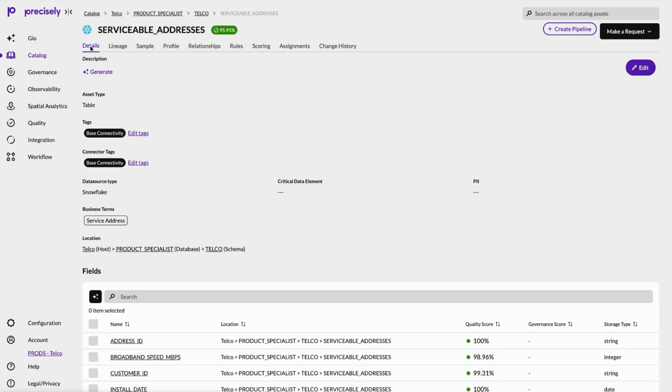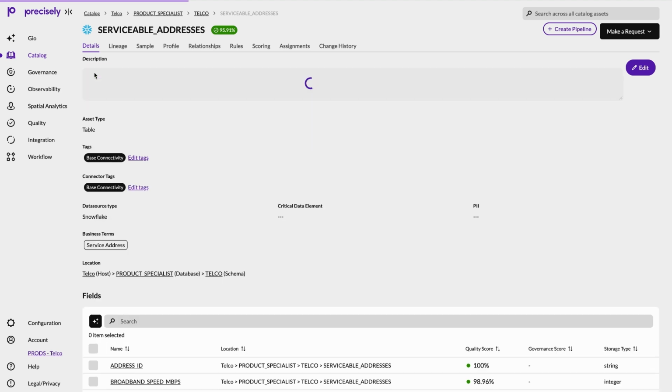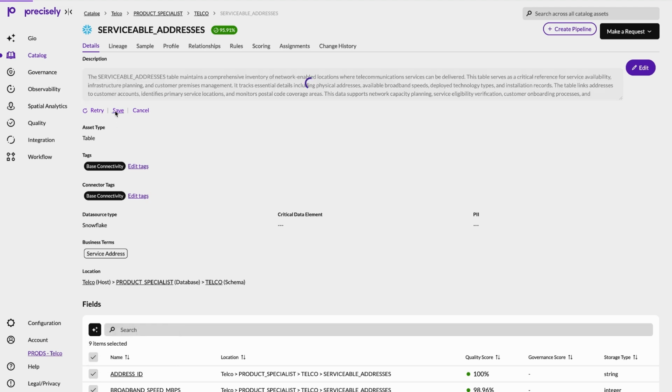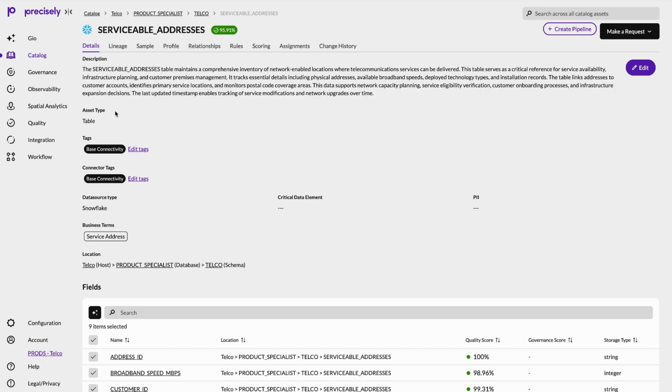At this point, not everything is filled in, and that's intentional. Cataloging isn't just about capturing metadata, it's about building understanding over time. We can use AI assistants to generate descriptions for our datasets, and even our fields, saving us time and instead leveraging our human expertise to validate and certify descriptions. To quickly build up a base of contextual understanding around our data, what it represents, how it should be used,